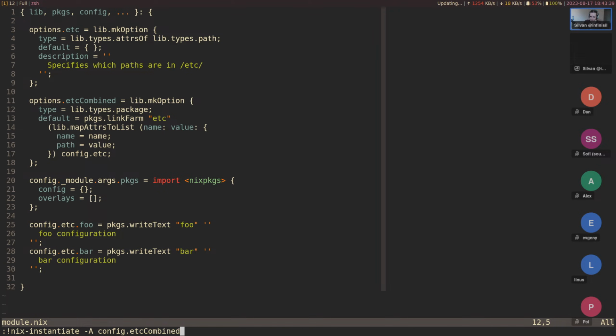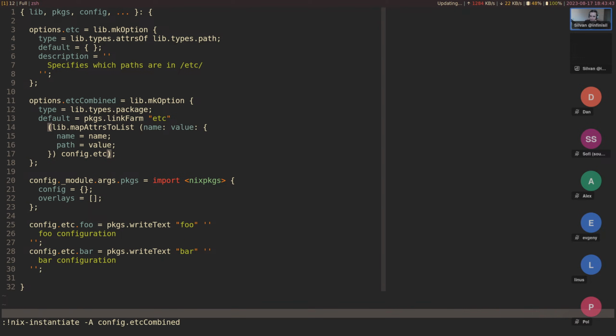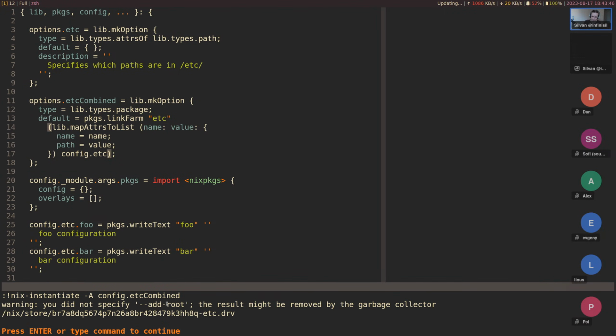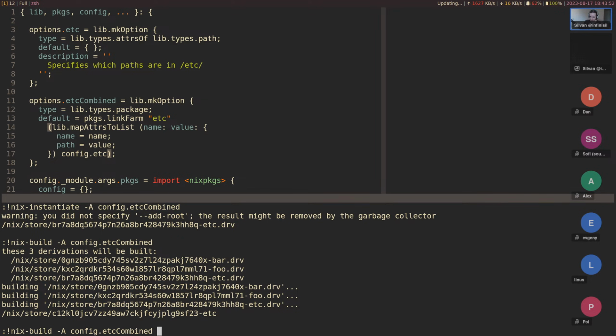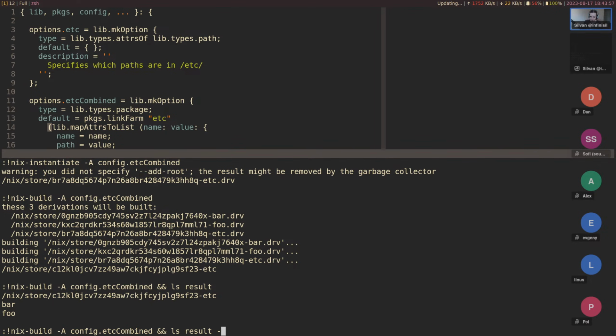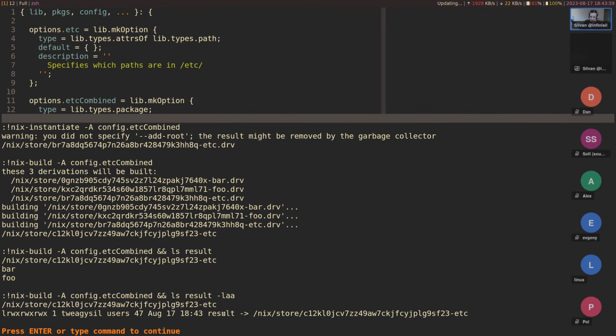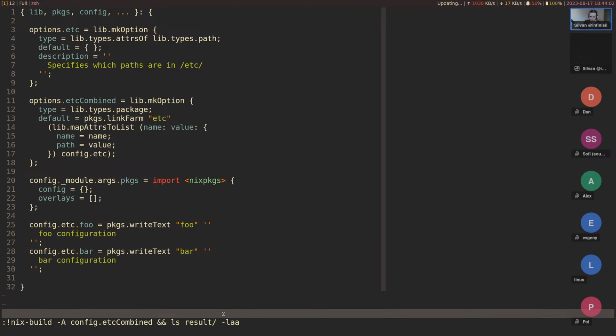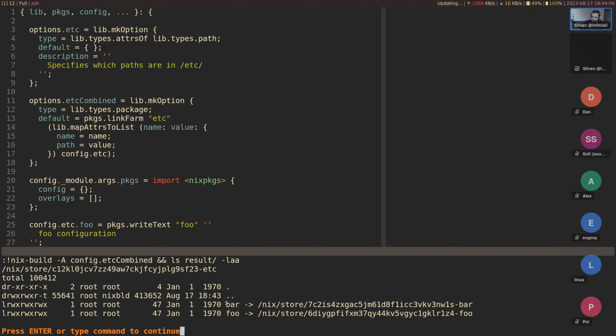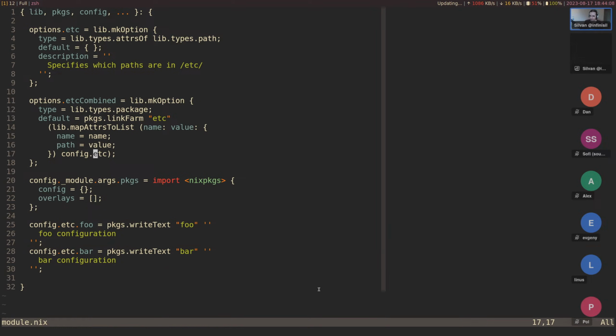Now etc combined, and let's try this out. etc combined, and we have a mistake here. All right, etc combined does instantiate. Let's also try to build it and just see that we have the result we expect. And ls result. And well, let's do it like this. And yeah, we can see the result is actually correct. Bar foo links to the separate foo and bar derivations here.